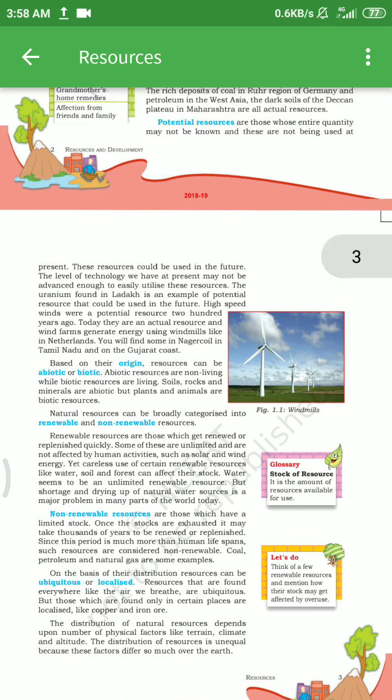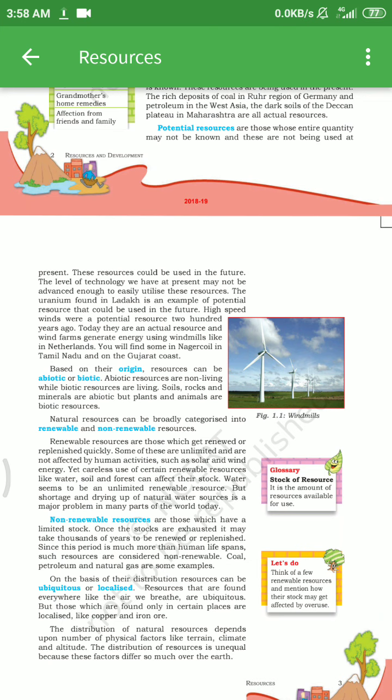we know based on their origin. Based on their origin, resources can be biotic and abiotic. Abiotic resources are non-living while biotic resources are living. Soil, rocks and minerals are abiotic, but plants and animals are biotic resources.